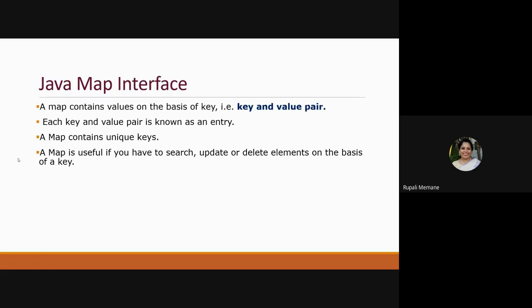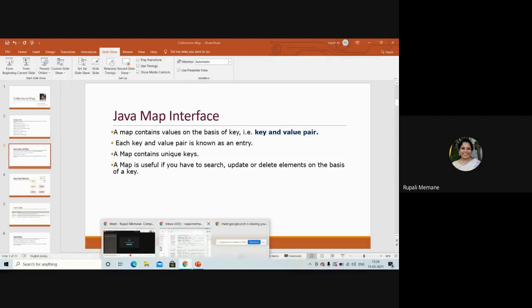So the key will be unique and maybe the value can change. As we see the examples, we'll come to see what the key and the associated value are. A map is useful if you have to search, update, or delete elements on the basis of a key. So you can manipulate or search an element based on the key.